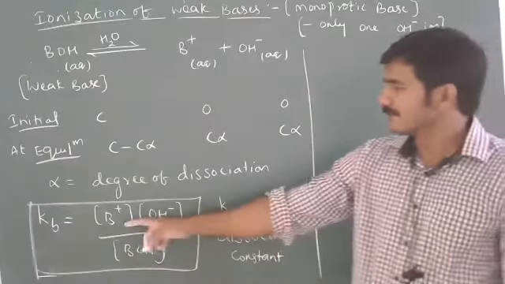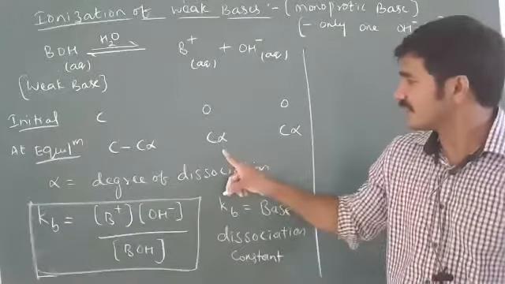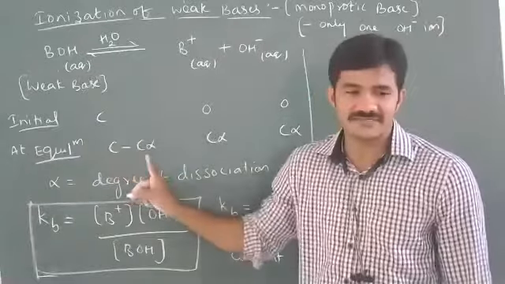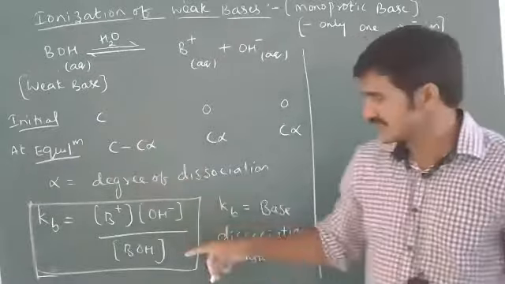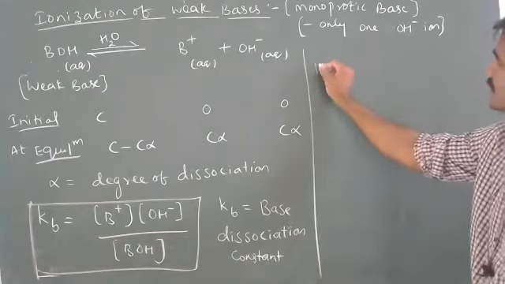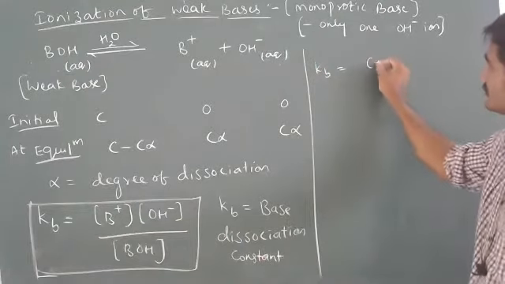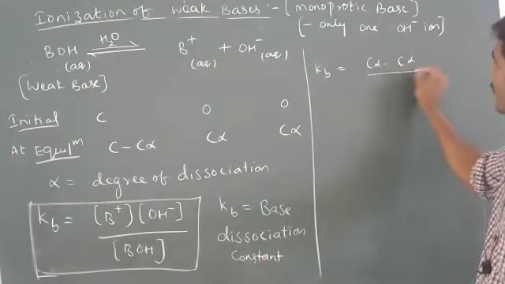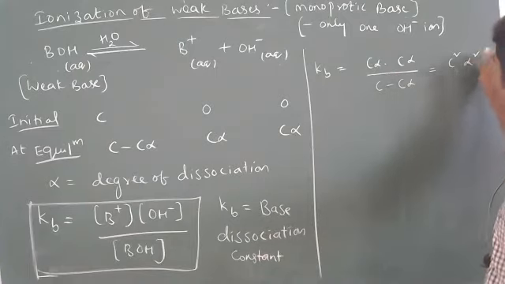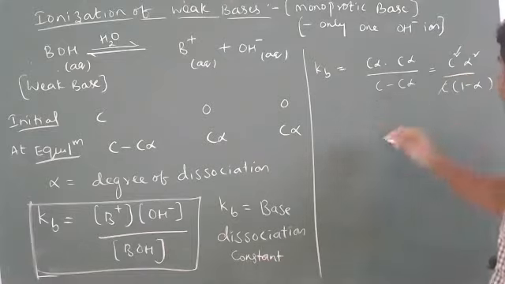Substitute now. B plus concentration is C alpha. OH minus concentration is C alpha. BOH concentration is C minus C alpha. If you substitute all these concentrations in this formula, what will we get? Kb is equal to C alpha into C alpha by C minus C alpha. Same expression: C square alpha square by C into 1 minus alpha. These two get cancelled.